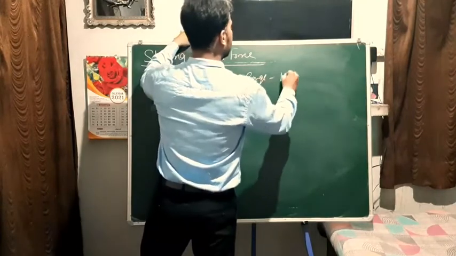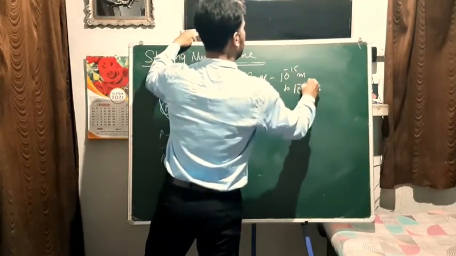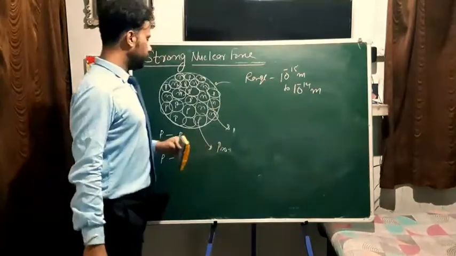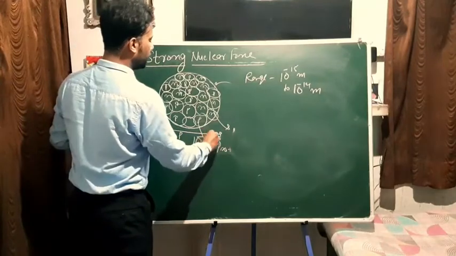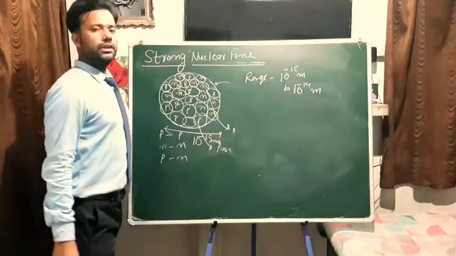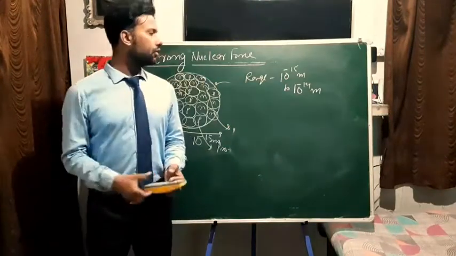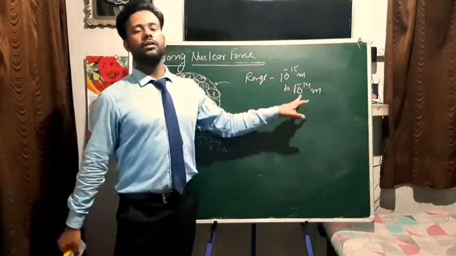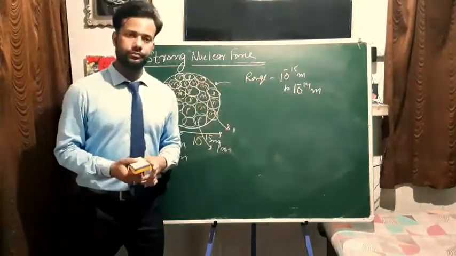The range is about 10 to the power minus 15 meter to 10 to the power minus 14 meter. The diameter of the nucleus is of the order of 10 to the power minus 15 meter. So if these two particles go away more than 10 to the power minus 14 meter, then this force ceases to exist.